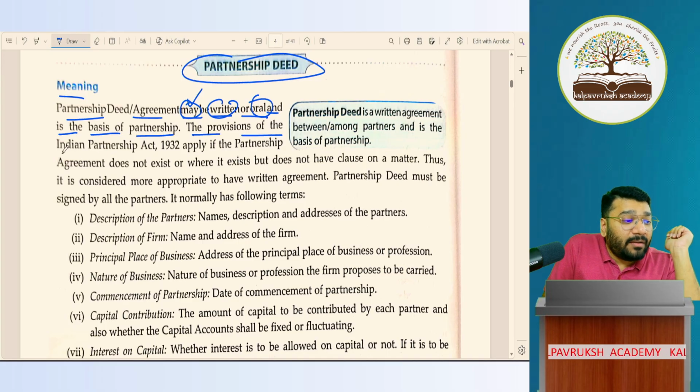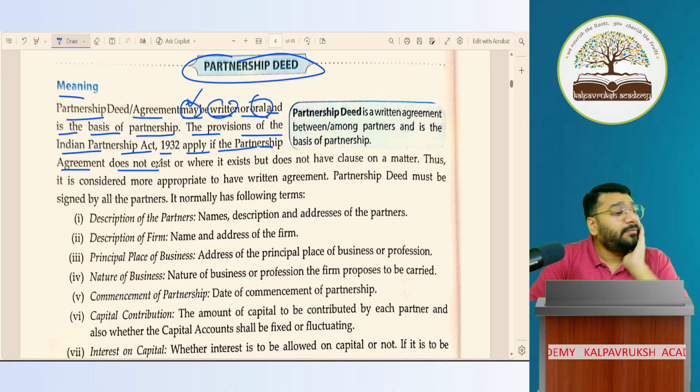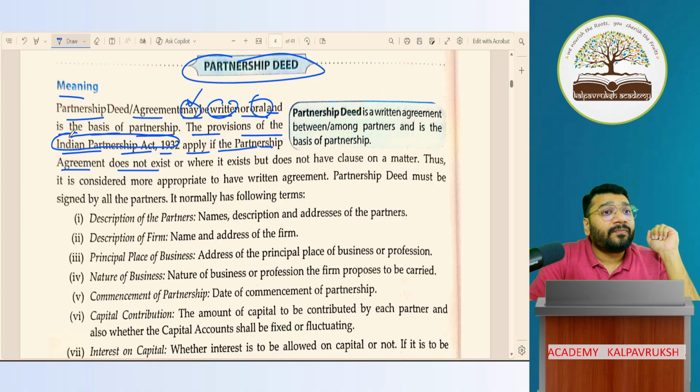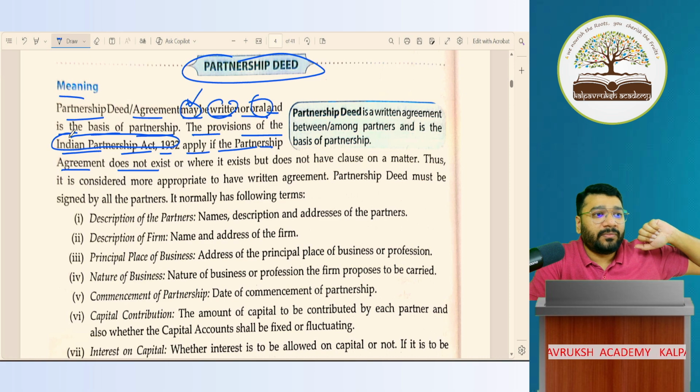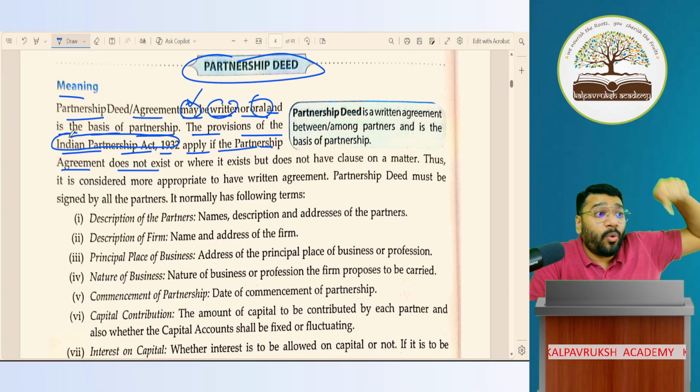The provisions of the Indian Partnership Act 1932 will apply if the partnership agreement does not exist. That is, there is no agreement and there is a dispute. Then to resolve the dispute, you have to go back and refer to what is mentioned in the Indian Partnership Act 1932. For example, the partnership deed is not there, or the partnership deed is there, but they forgot to mention the profit sharing ratio. Now tell me, can conflict happen or not? It can happen. To resolve the conflict, where will you first go? To the act, not to the court. First you'll go to the act and see what the act is saying.